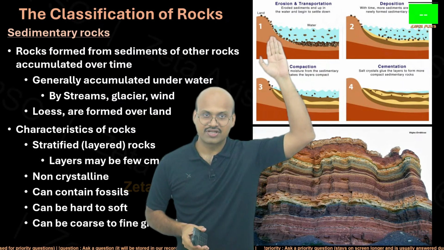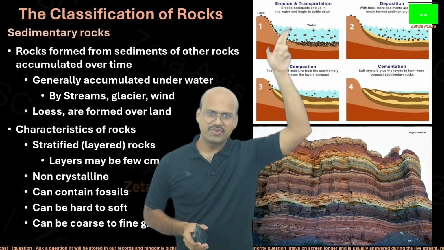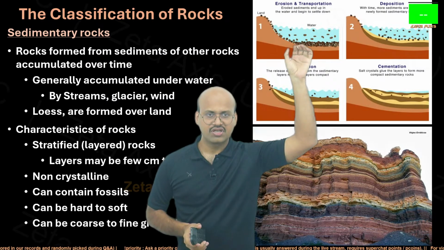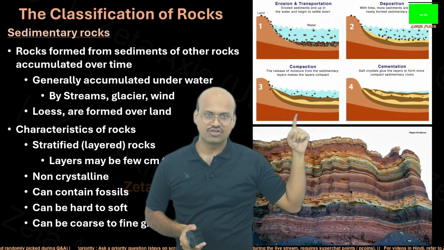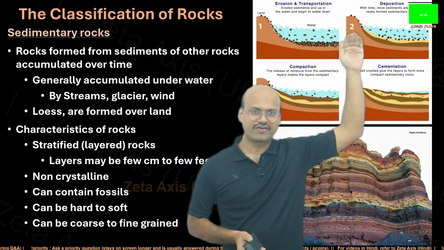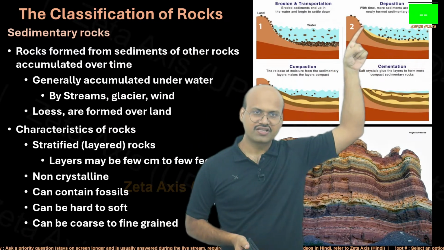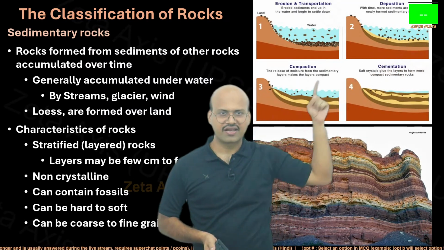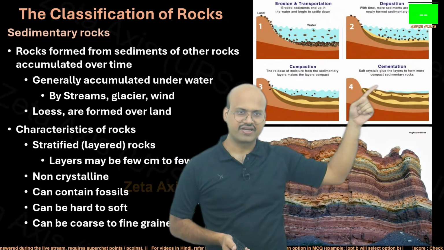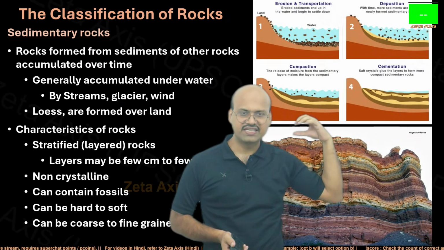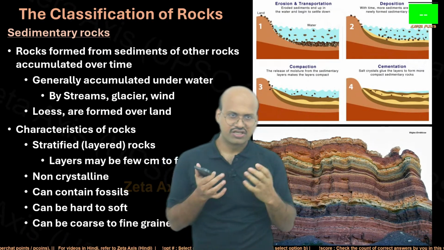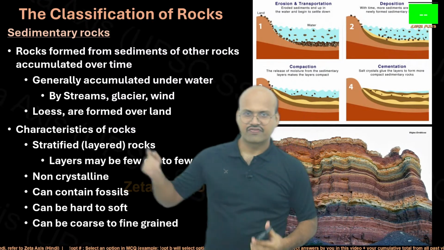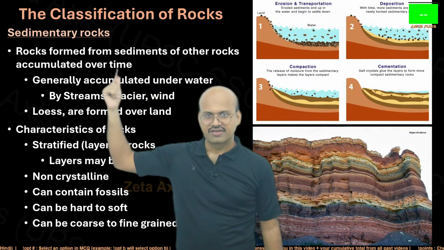Here we can see an example that the rocks will accumulate in this region over time. When they accumulate over here, layer upon layer will be formed, as we can see. So this is the first stage. Then we can see that one layer has been formed. Further deposition of these rock fragments upon that layer will create another layer, and over time we will see different layers, and because of the pressure and heat of the above layers, these fragments of rock will cement together. So rocks are formed from sediments of other rocks accumulated over time.